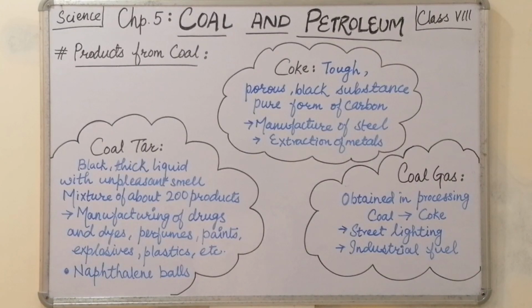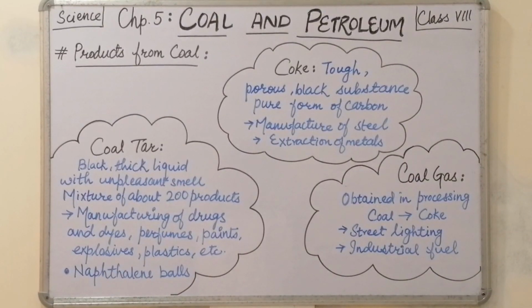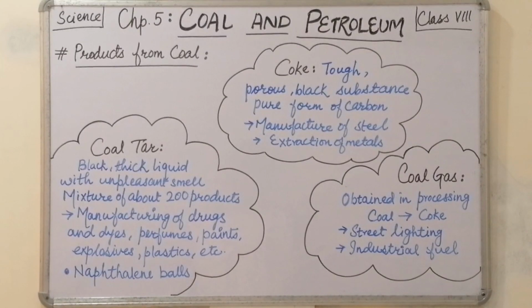Now with this we have completed coal, which is one of the exhaustible natural resources or a fossil fuel. In the next video we will learn about petroleum. How is petroleum formed? What are different products of petroleum? And so on.